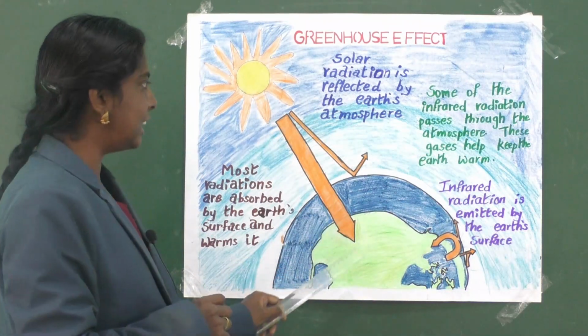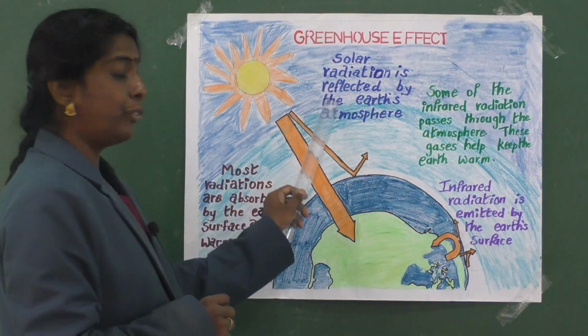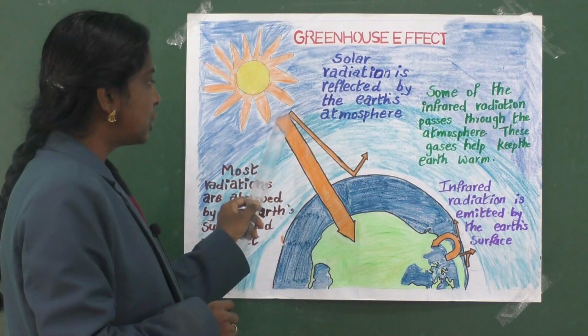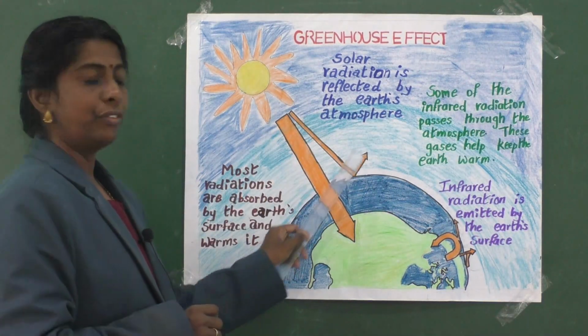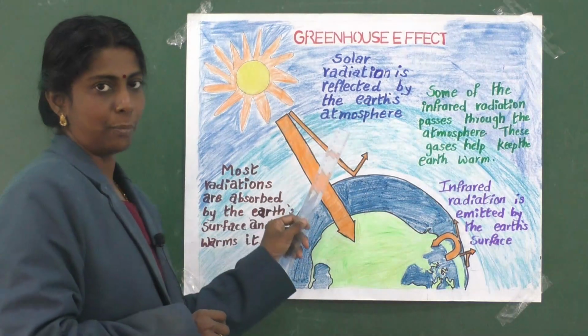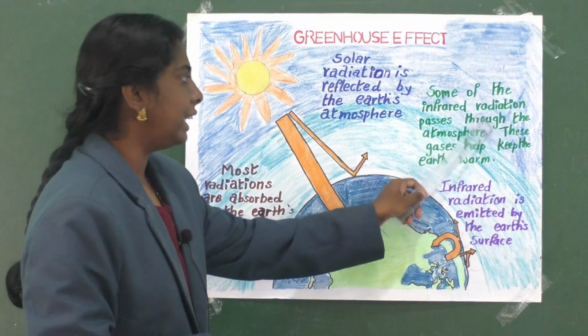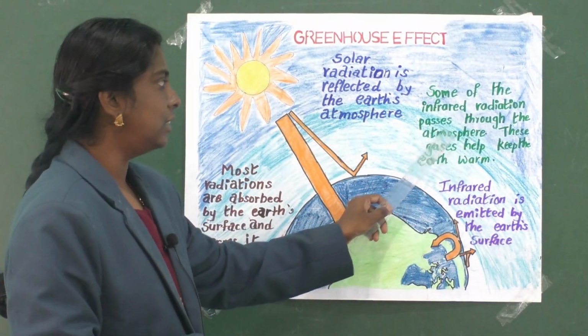Clear, children? Yes. Then solar radiation is reflected by the earth's atmosphere. So some of the solar radiations are reflected by the earth's atmosphere, and some of the infrared radiation passes through the atmosphere.